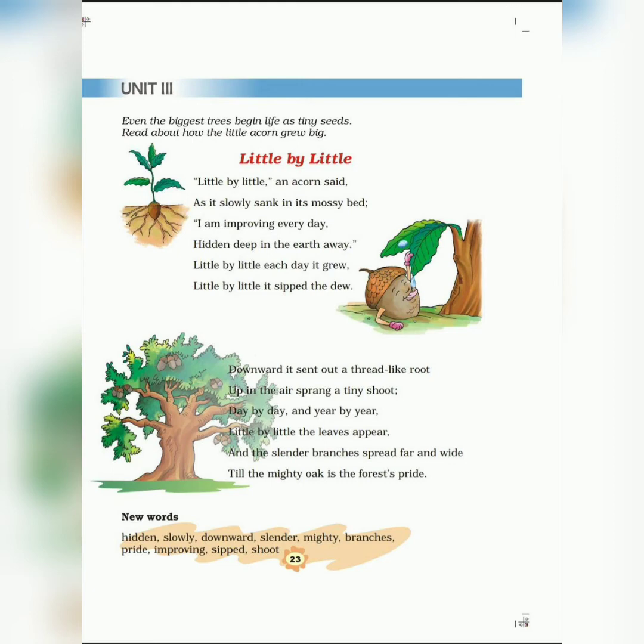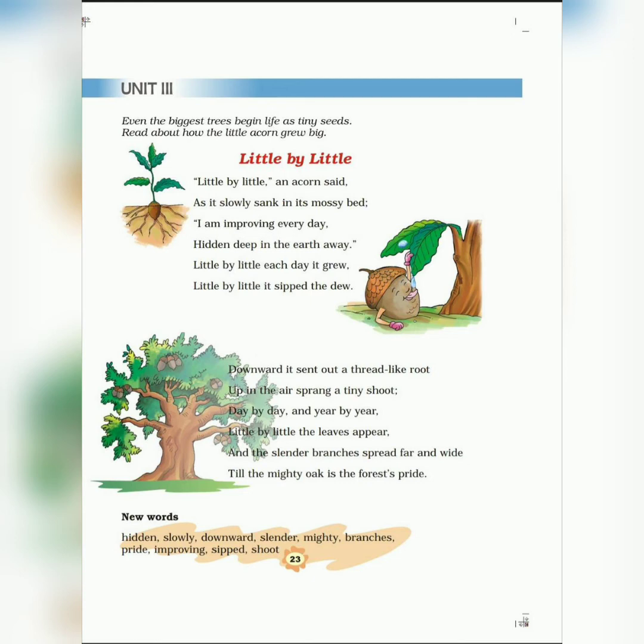Then downward it sent out a thread like root. When the acorn fruit got buried in the ground, it has now sent thread like roots towards the downward direction. In the downward direction, it has sent the thread like roots, and in the upward direction, there we can see a tiny shoot.